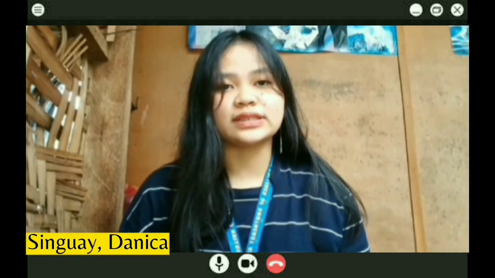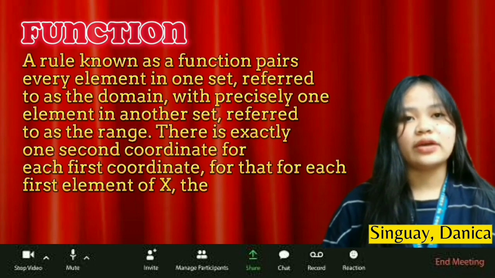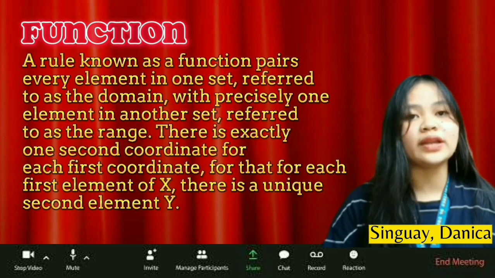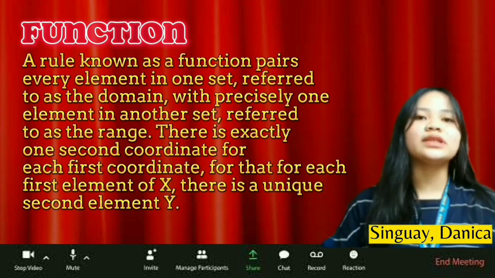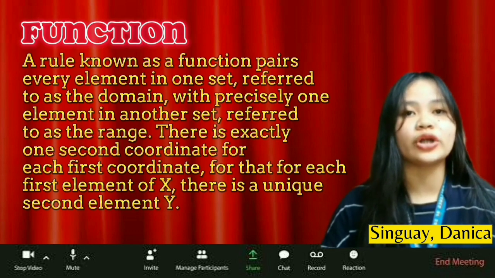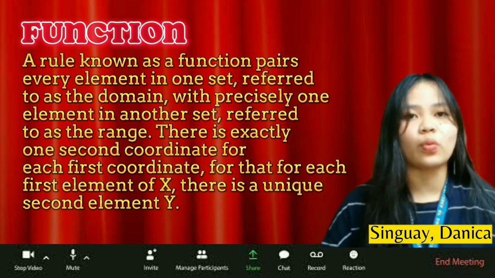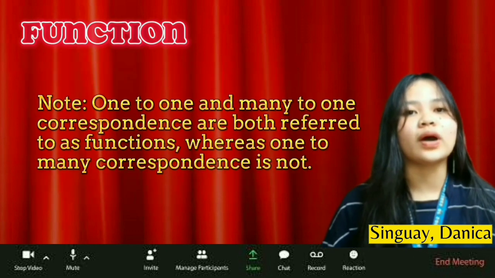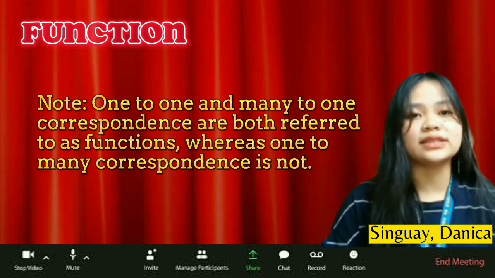Let's discuss the function this time. A rule known as the function pairs every element in one set, referred to as the domain, with precisely one element in another set, referred to as the range. This means that there is exactly one second coordinate for each first coordinate, or that for each first element x, there is a unique second element y. Take note that one-to-one and many-to-one correspondence are both referred to as functions, whereas one-to-many correspondence is not.